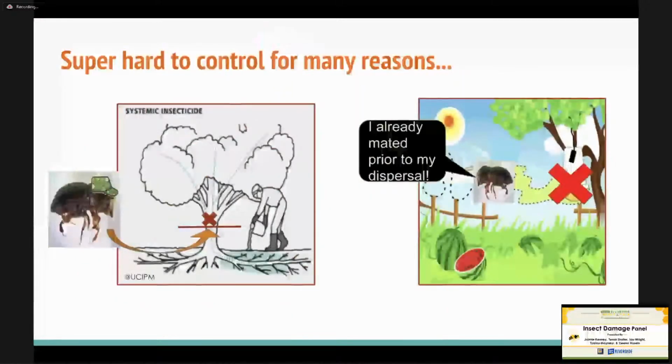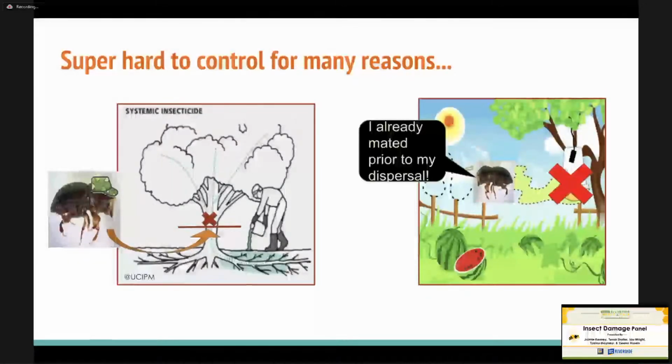And it's super hard to control, not only because of the internal structure damage of the xylem, meaning that even systemic insecticides, which is insecticide that's absorbed by the roots of the tree, can't transfer all over, same thing with water. It also mates inside of these galleries prior to dispersing. So mom lays a bunch of females and a few males who can't fly, and their sole purpose is just to mate. Once the females are mated, and all the fungi is depleted from the natal gallery, meaning mom's gallery, they spread out and find another plant host.